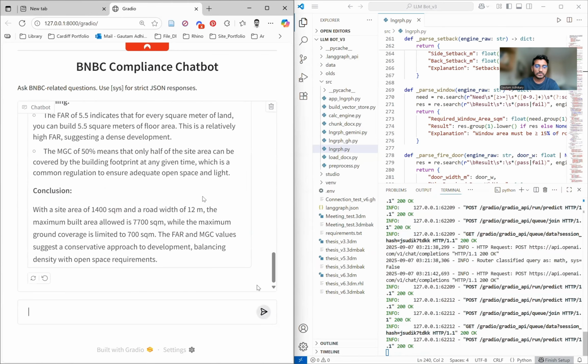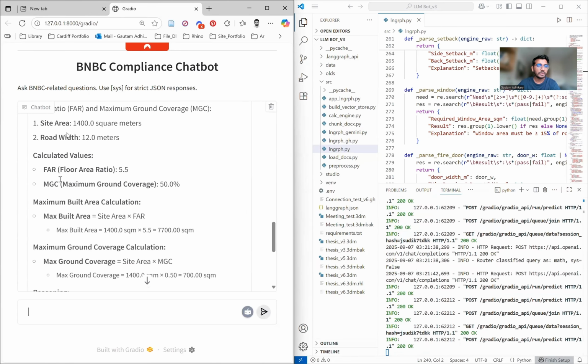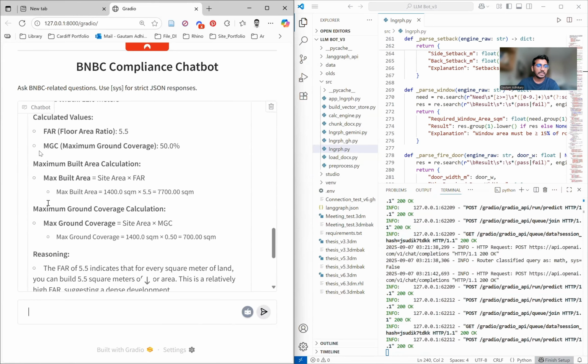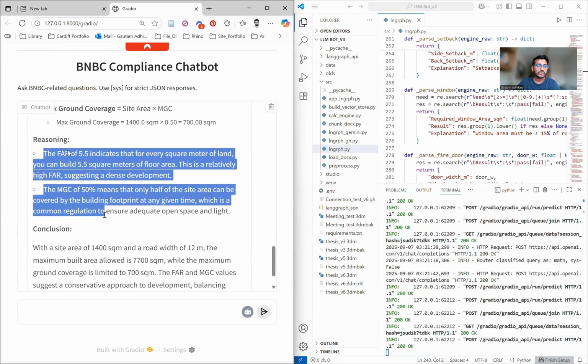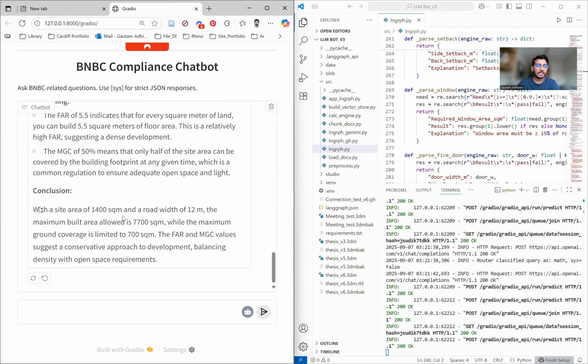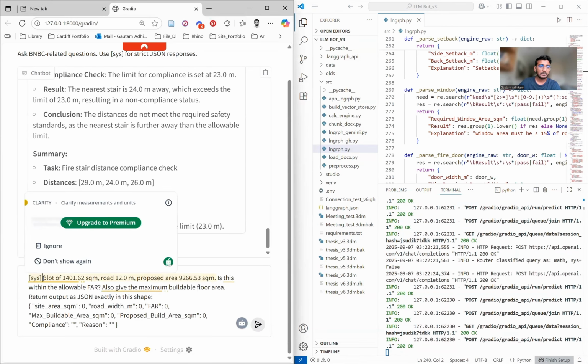The previous one took 2.9 seconds. Yeah, we got the queries. So you can see that I'm getting the site area, MGC calculations, I'm getting a reasoning, and in the end, I'm getting a conclusion, like what's the end result out of it.